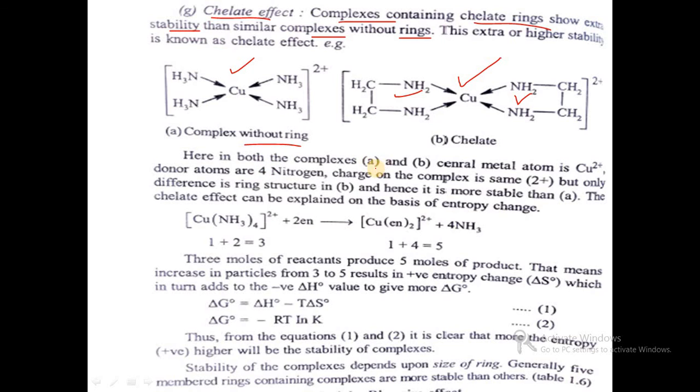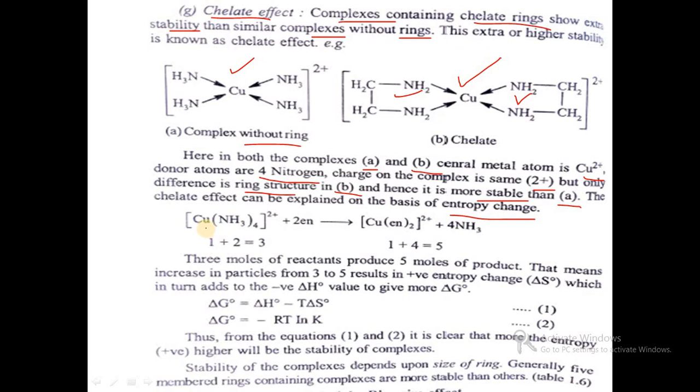So in both complexes A and B, the central metal atom is the same, copper 2+. The donor atoms are 4 nitrogens. The charge on the complex is also the same, 2+, but the only difference is the ring structure. In B, rings are formed, hence it is more stable than complex A. So the chelate effect can be explained on the basis of entropy change.